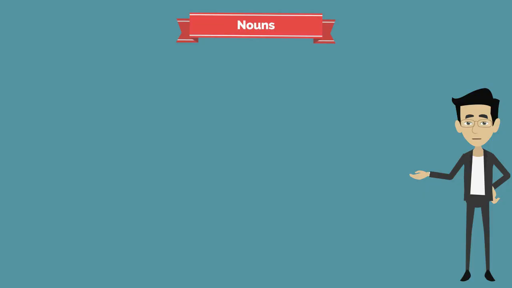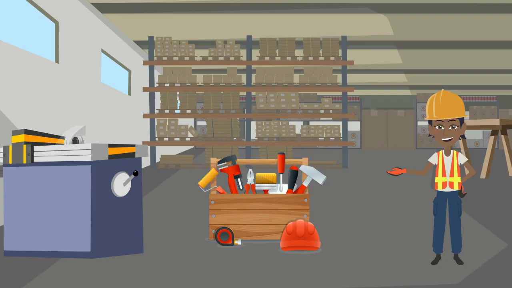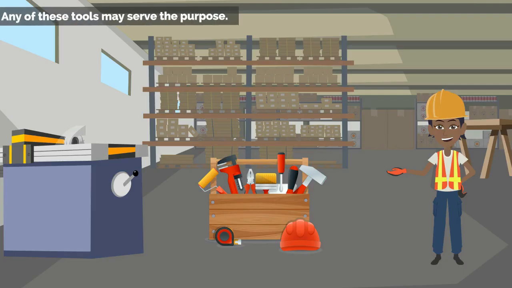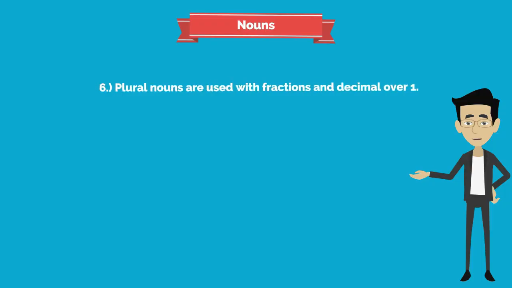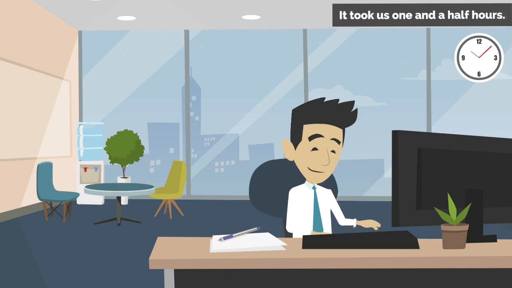And now the fifth one. One of or any of is followed by plural words. Let's see the examples. I want one of the books kept on the table. Any of these tools may serve the purpose. Sixth one. Plural nouns are used with fractions and decimals over 1. Example: it took us 1.5 hours.